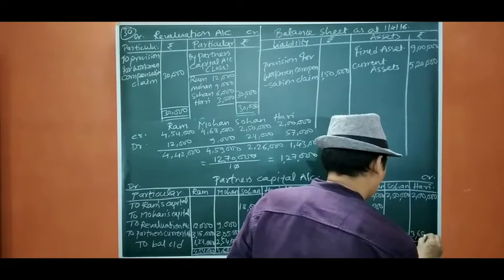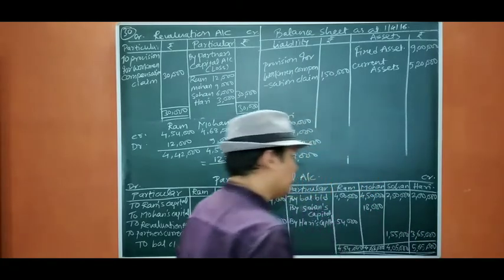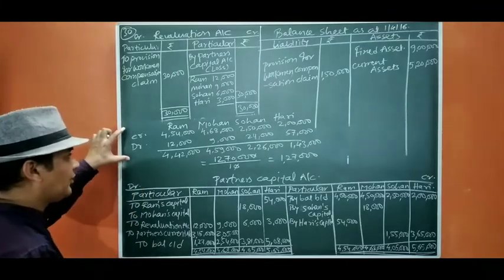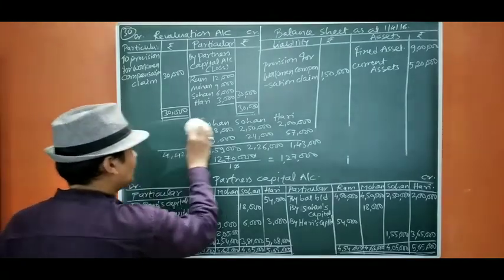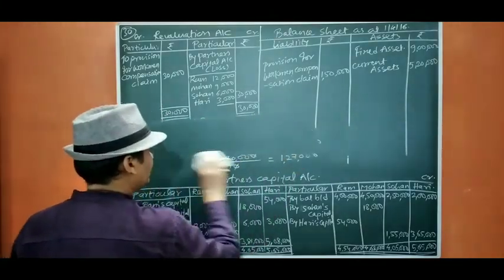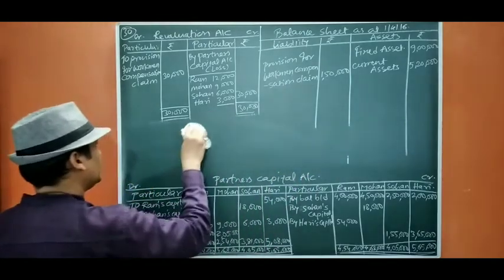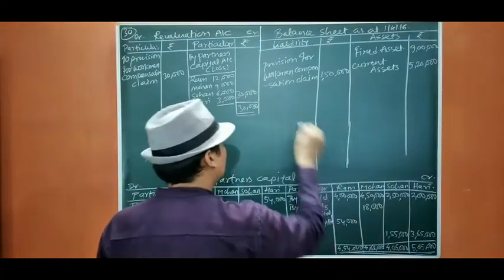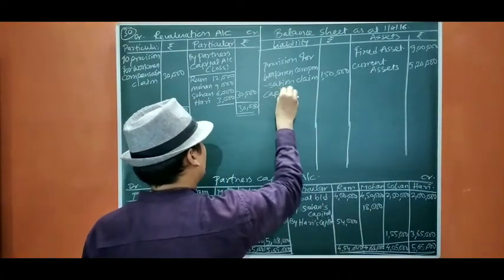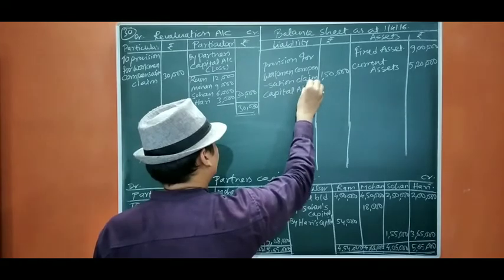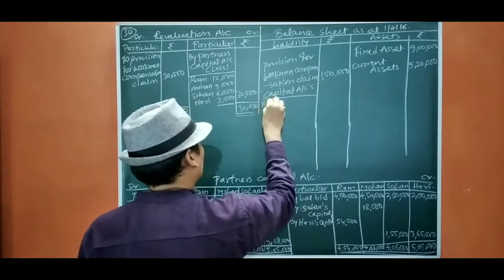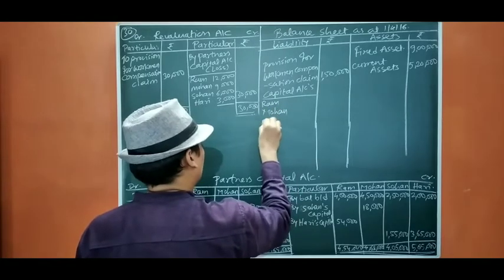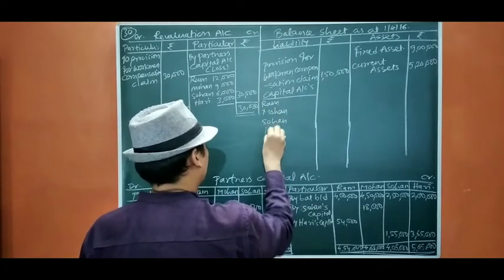Okay, now we are going to close the capital account. This is very important. You have to remember, this is a capital adjustment. After doing revaluation, you have to do it. This is important. Now we are going to write the capital accounts here: Ram, Mohan, Sohan, Hari.